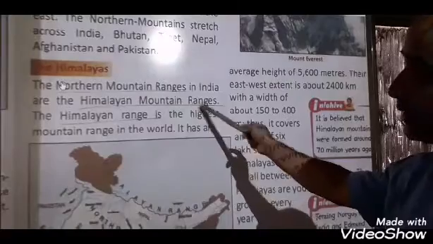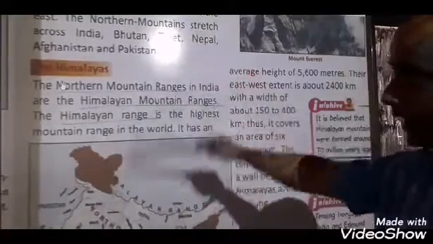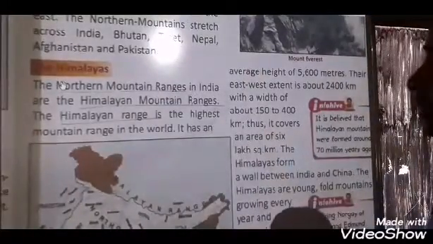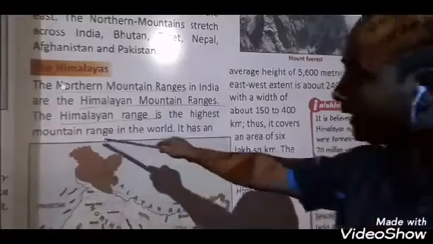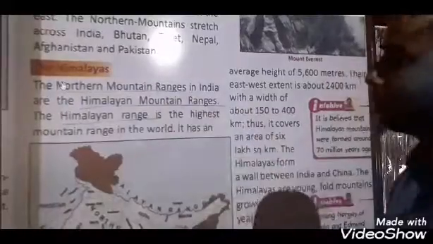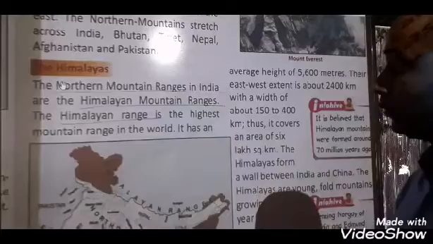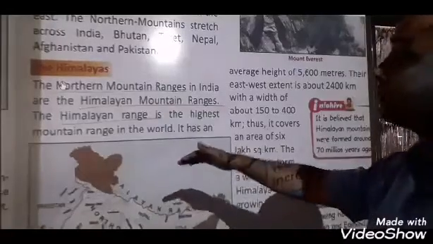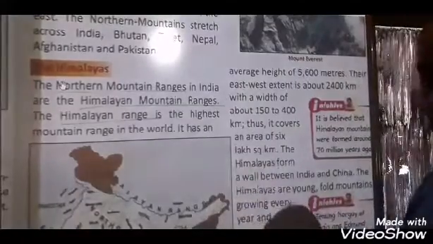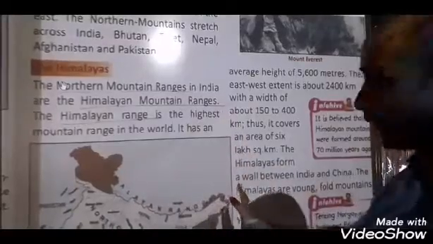The Himalayan range is the highest mountain range in the world. All over the world you cannot find such a large or such a high mountain range. Only the Himalayan range is the highest mountain range in the world.